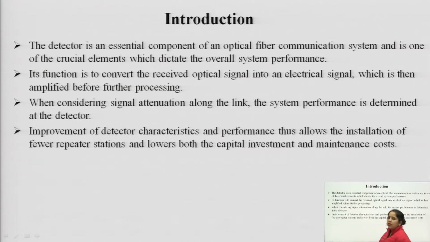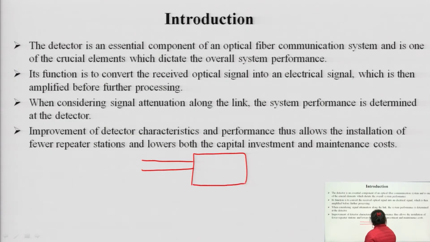When we talk about the receiver section, first think what? The receiver section is attached with the optical fiber. And what type of signal is flowing in the optical fiber? The signal flowing here is the optical signal.